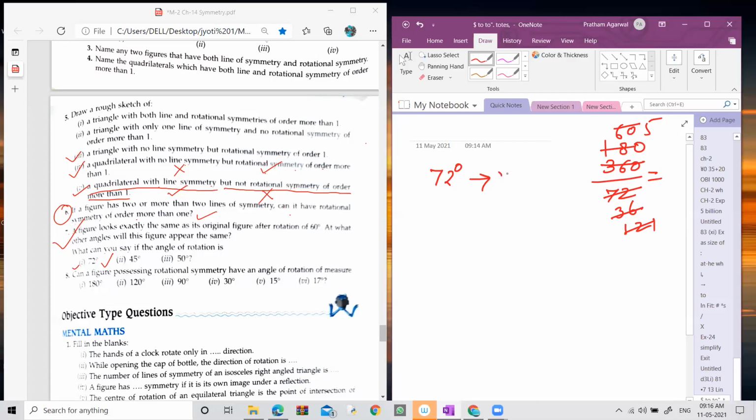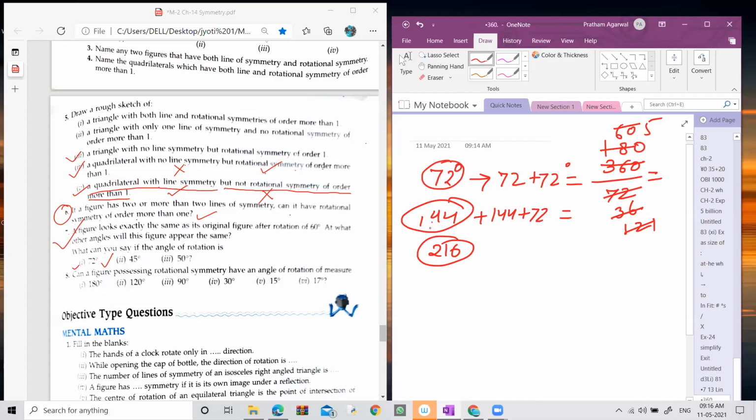The next angle you can find by adding 72. When you add 72 with 72, how much does it give? 144. Now the other angle you will find when you add 72 again. How much does it give? 216. This is the first angle of rotation, this is the second, then third, then again add 72. How much will you get? 288. This is the fourth one. And when you add 72 to 288, it gives you 360 degree. So these are the angles at which it looks like before. I hope it is clear.